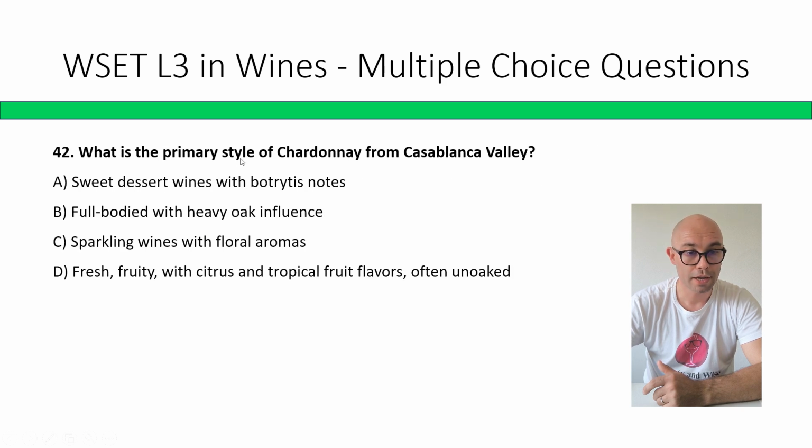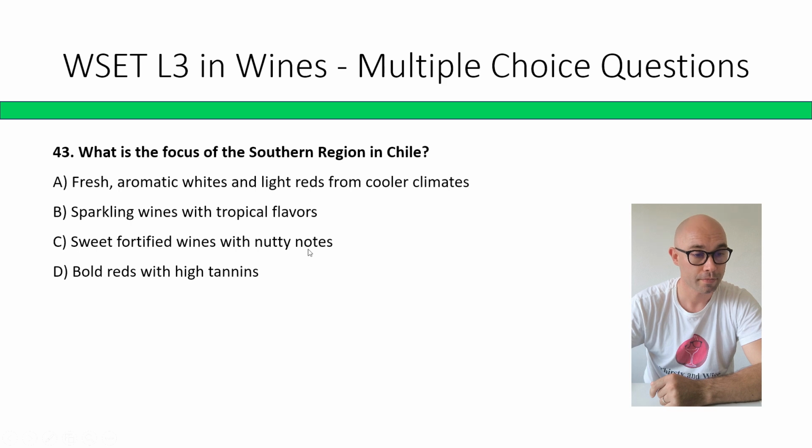What is the primary style of Chardonnay from Casablanca Valley? Sweet dessert wine styles, wines with botrytis notes, full-bodied and heavy oak influence, sparkling wines with floral aromas, fresh fruity with citrus and tropical fruit flavors, often unoaked. The correct answer is D, fresh fruity with citrus and tropical fruit flavors, often unoaked.